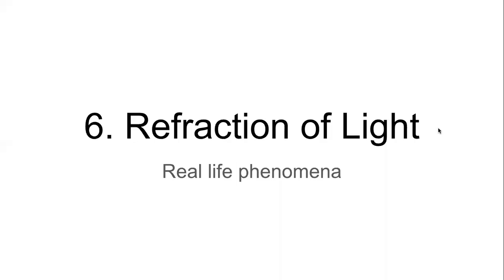We are studying chapter number 6 of Science 1, which is refraction of light. In the last two classes, in the second last class, we understood the basics of light and we focused on reflection of light. And we finished the second last class with the concept of refraction of light. In the last class, we looked at the concept of refraction of light in detail. We understood what it is, why that happens, how that happens, and how we can measure it.